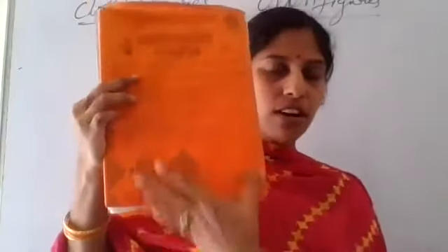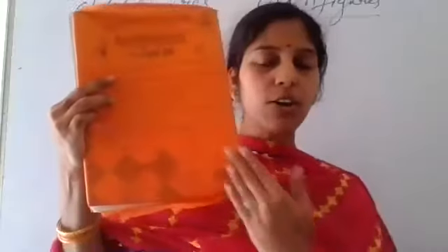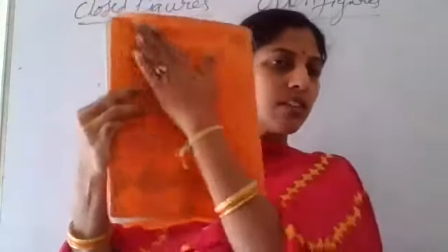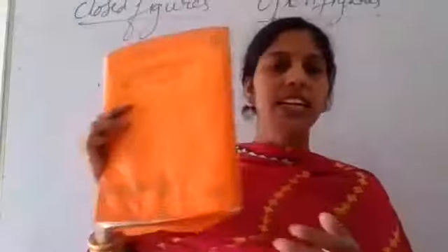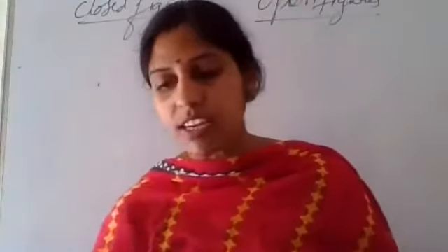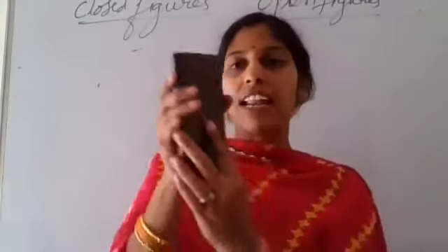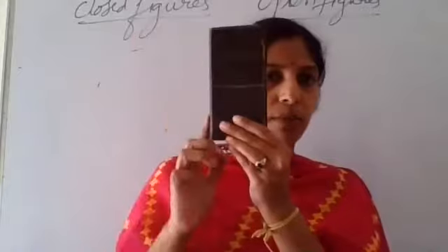Do you find it broad at one place and narrow at another place, or do you find the same distance throughout? Same distance is maintained, right? So that's why it is called a parallel line.